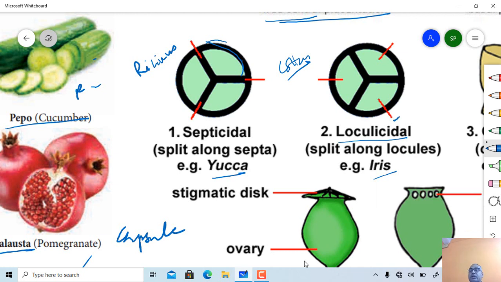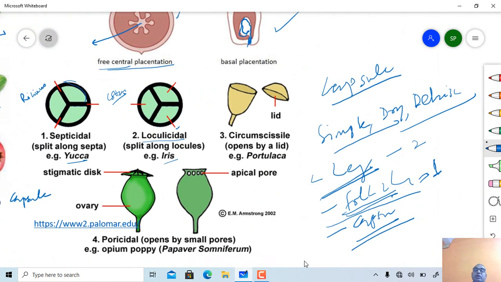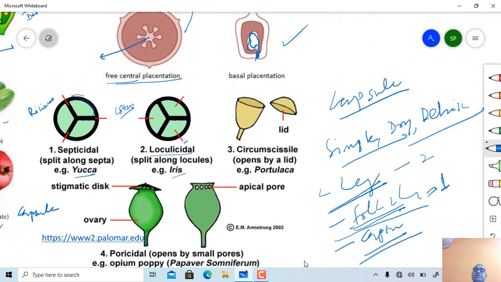Then this one is a circumscissile. Here the upper part fits on the lower part, just like a cap or a lid. Portulaca is the best example.